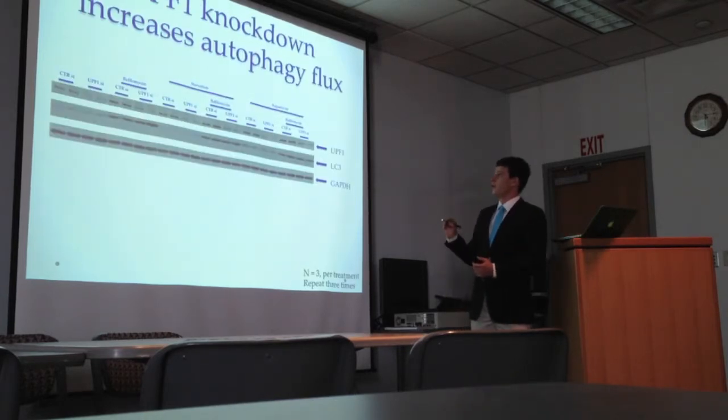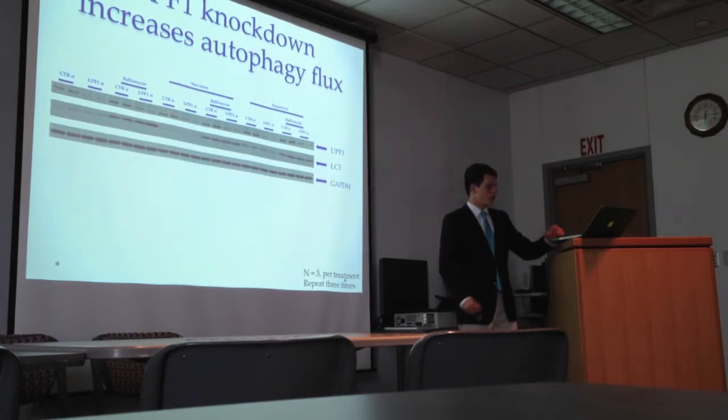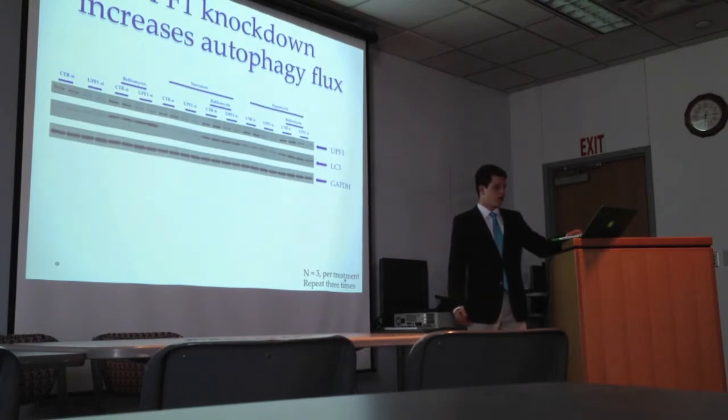UPF1 knockdown increases autophagic flux. As we can see here, in our control siRNA, the UPF1 knockdown that we can see is effective in here, here, and here all the way across, resulted in possibly higher rates of autophagic flux, shown by LC3. But again, the increase is marginal at best and would require more experiments to further calculate the amount of effect.